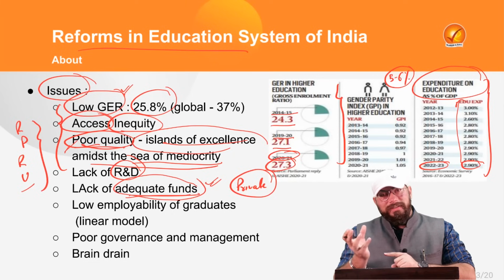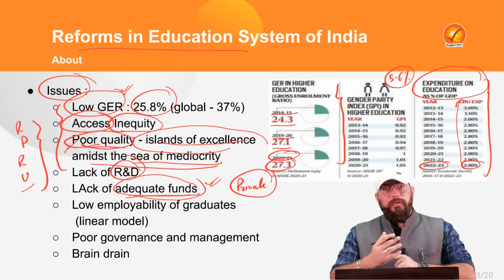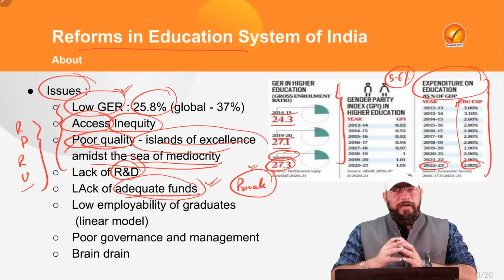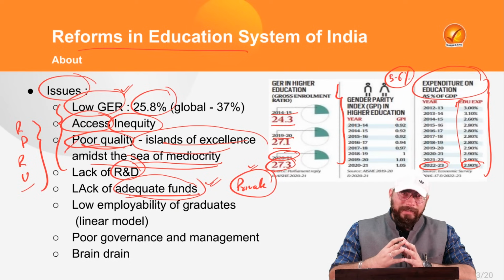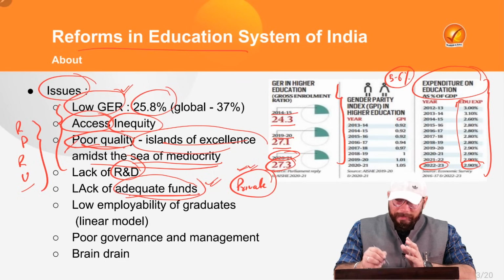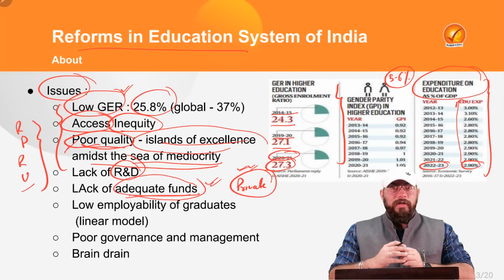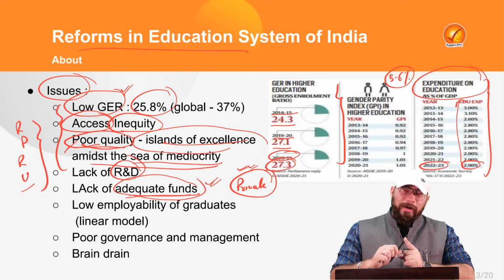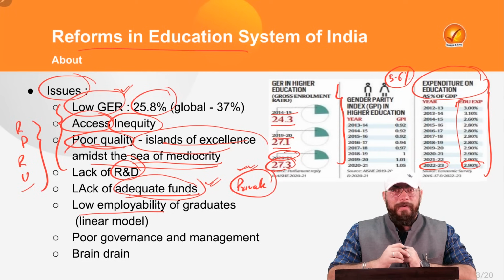So the people will run after the government sector jobs, right? And in government sector jobs, the seats are very much limited. So if they won't get selected in the government sector jobs, which is of course very, very hard, they won't be able to go to the private sector as well, because the private sector won't take the mark sheets or the degrees awarded by institutions that award degrees on the basis of money, right? So the private sector won't be recognizing those degrees at all, and they won't be taking students from those institutions. So students won't be able to get employed, right? So alongside the poor quality of education, there is low employability of graduates as well.